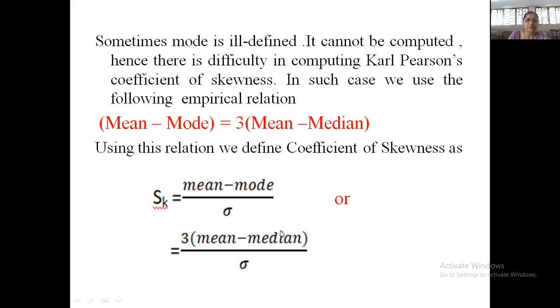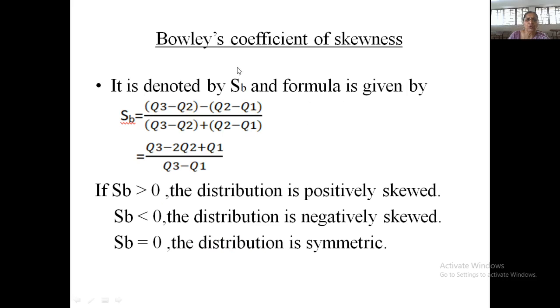Now sometimes we cannot compute mean or standard deviation, because in case of open-end classes or qualitative data, we cannot compute the arithmetic mean or the standard deviation. So in that case, how to compute a measure of skewness?